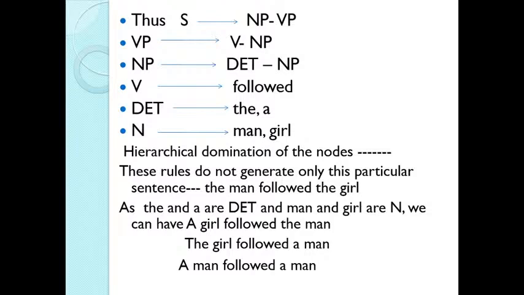And here, as we have the and a as determiner and man and girl as noun, we can have a number of sentences using the same structure or rules. A girl followed the girl, followed a man, followed a man, and you can have a number of them indeed. So you have a rule, and following the rule you can generate new sentences, but you have to cling to the basic rule.